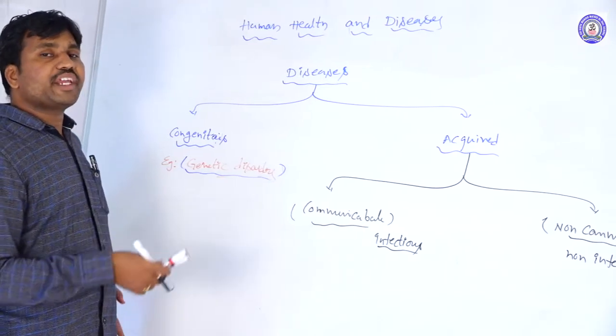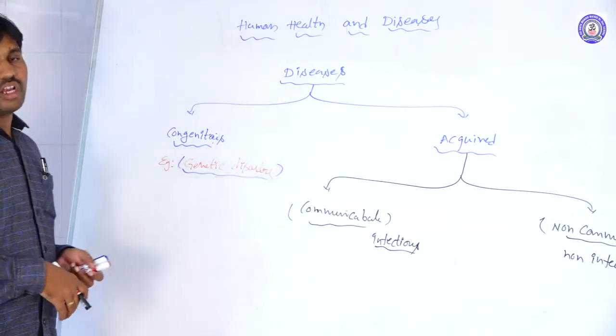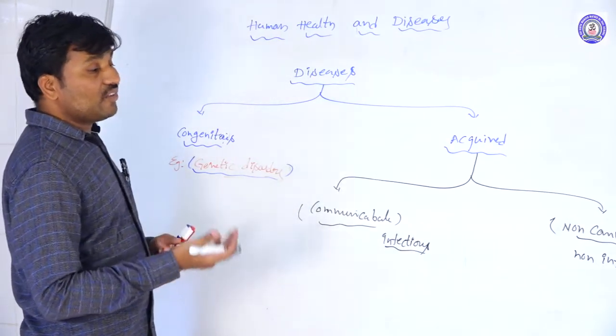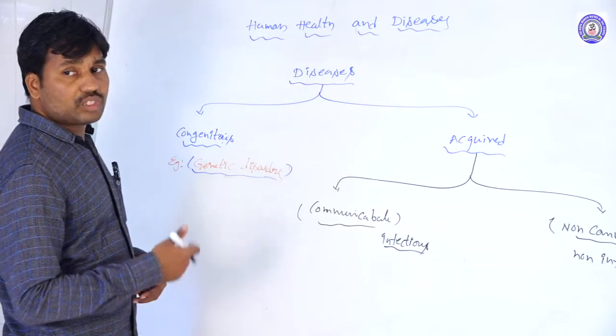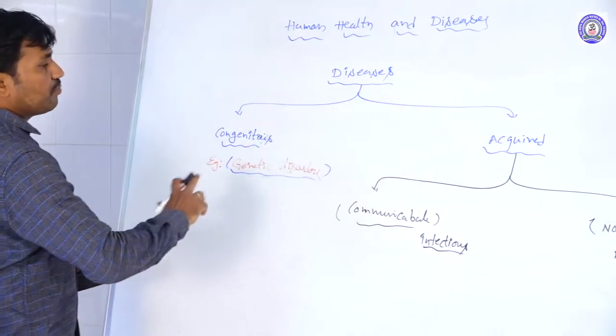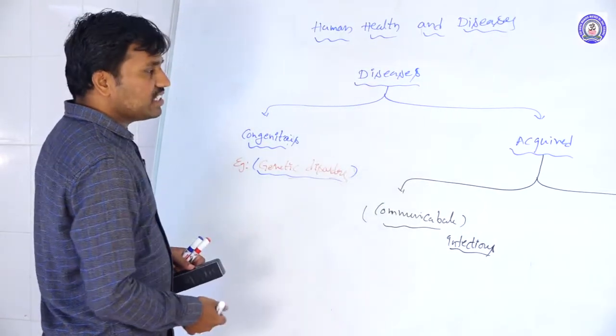They infect one person from another person. Non-communicable diseases are non-infectious; they are not transmitted from one person to another. So the acquired diseases are divided based on transmission.